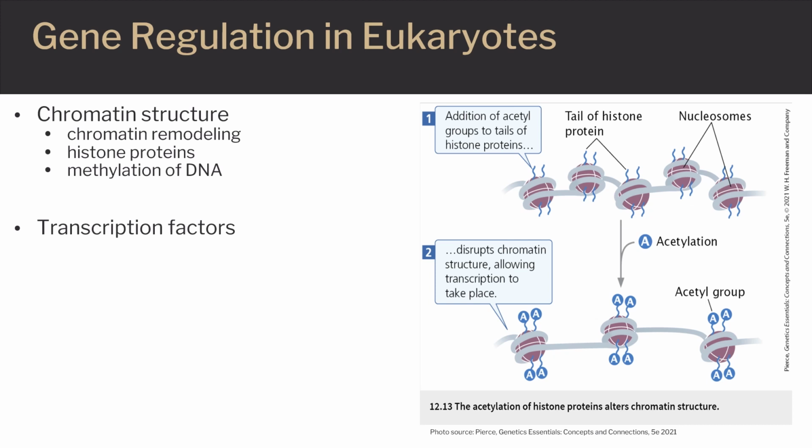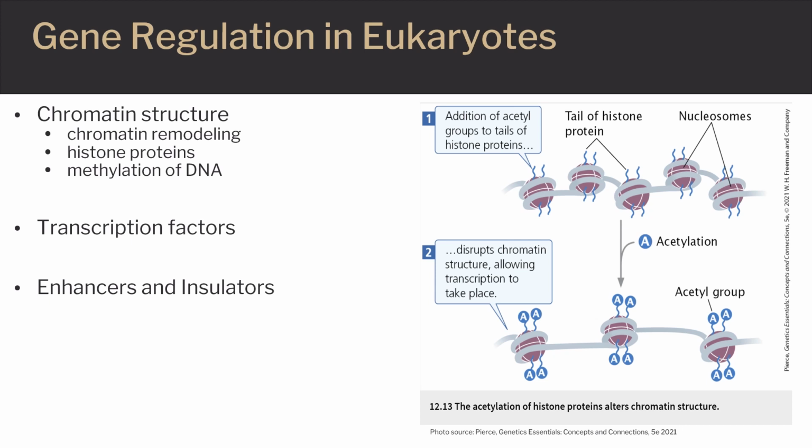Another change in chromatin structure associated with transcription is the methylation of cytosine bases. Heavily methylated DNA is associated with the repression of transcription in vertebrates and plants, whereas transcriptionally active DNA is usually unmethylated in these organisms. Abnormal patterns of methylation are also associated with some types of cancer.